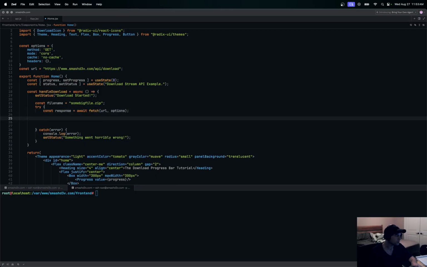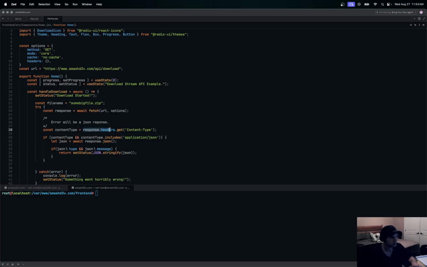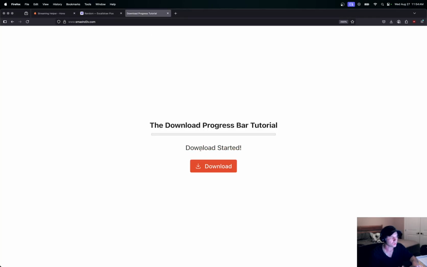Okay. So if it's a JSON response, like if we get an error response that's JSON, let's set the content type response headers, like get content type, right? If this content type right here is JSON, we'll try to get that JSON out of the response, and then we'll set our status to that JSON right there. So that we see this error response right here.